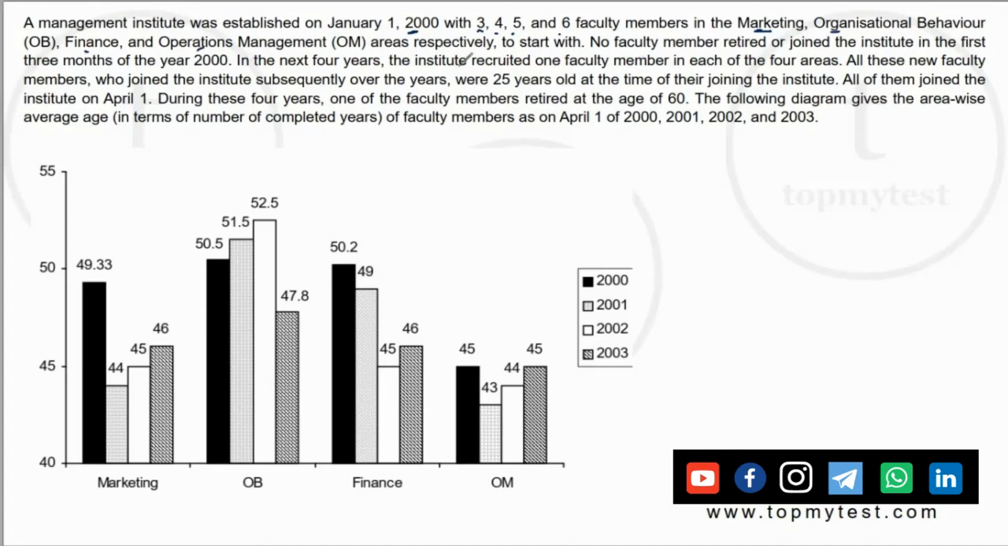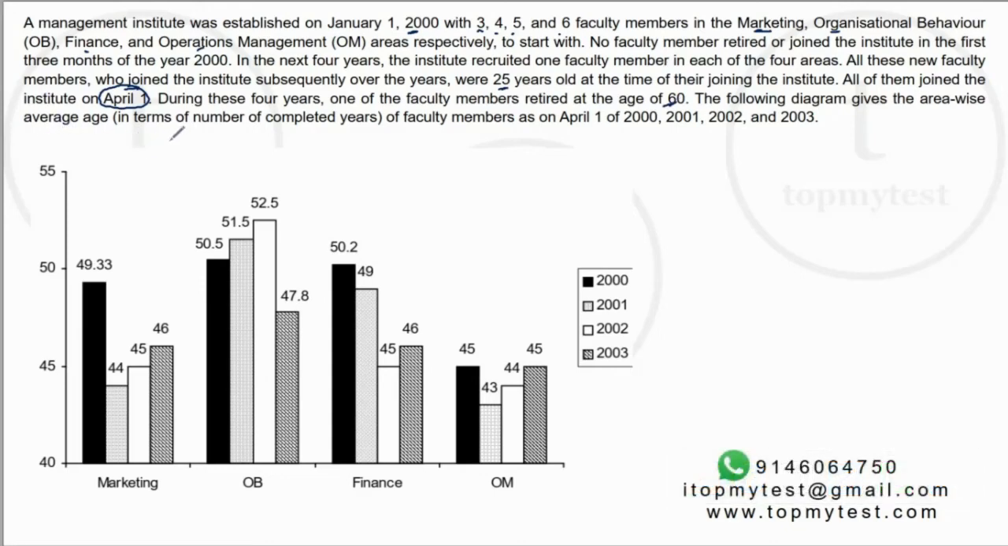In the next 4 years, the institute recruited 1 faculty member in each of the 4 areas. All these faculty members who joined the institute subsequently were 25 years old at the time of joining. All of them joined on 1st April. During these 4 years, one of the faculty members aged 60 retired. The following diagram gives the area-wise average age in terms of number of years completed of faculty members as on 1st April 2000, 2001, 2002 and 2003. So you have data as of the average age of the group as on these dates.